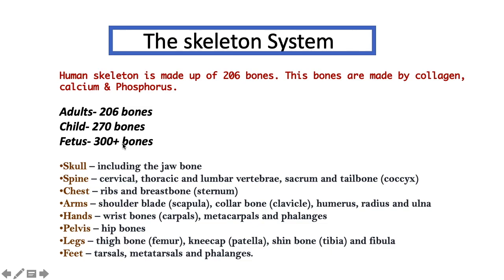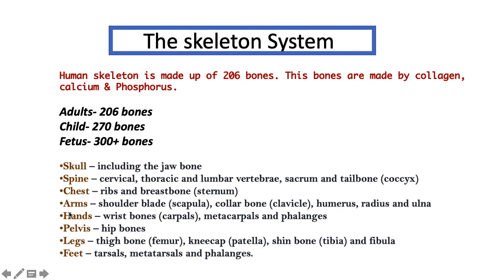Now we broadly classify the skeleton into 8 parts. First one is the skull, including the jawbone. Then the spine: cervical, thoracic and lumbar vertebra, sacrum and tailbone, which is also called coccyx. Then chest: ribs and breastbone, also called sternum.